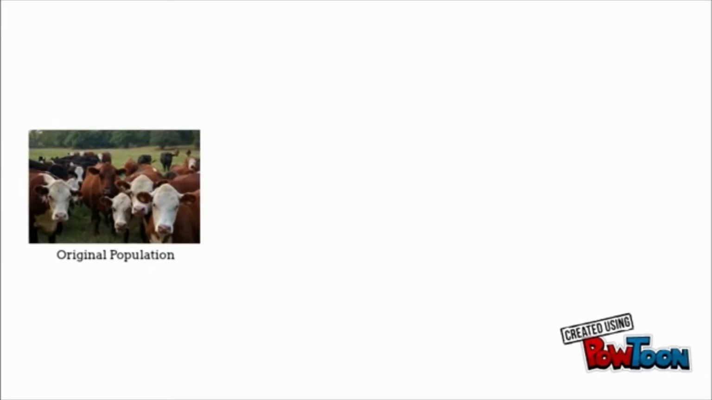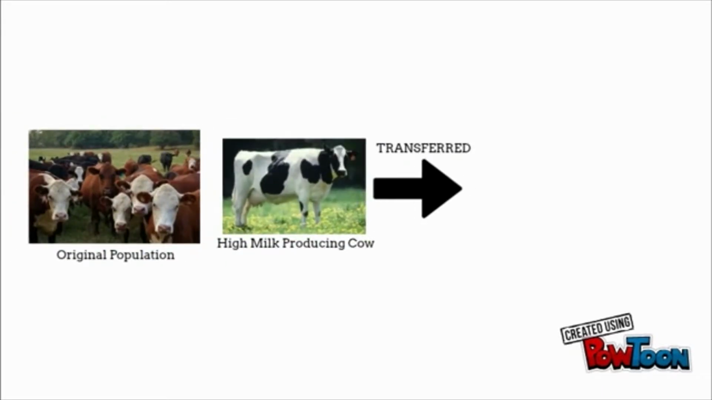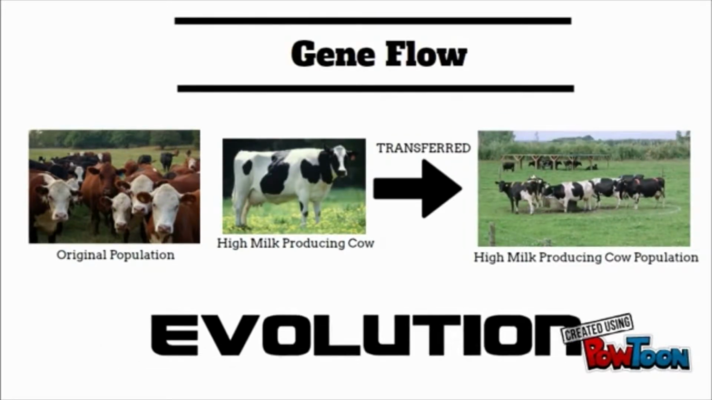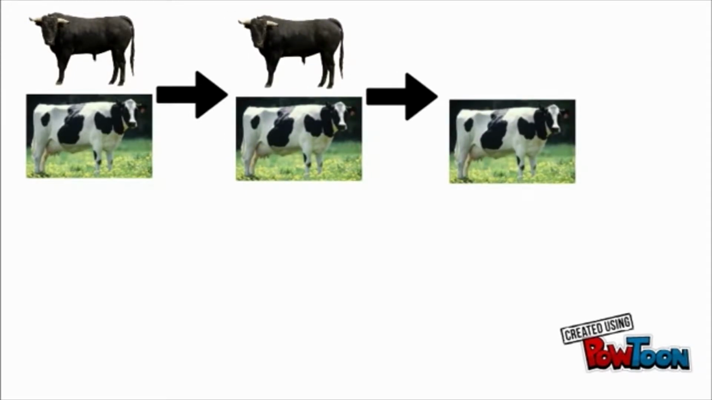Also, farmers group up cows based on their milk yield. Cows that produce high quantities of milk are transferred from one population and put together with other cows that also produce high amounts of milk. This is known as gene flow, and is also a mechanism of evolution. The cows that produce more milk pass on this trait to their offspring, and then they pass it on to their own offspring, and so on.